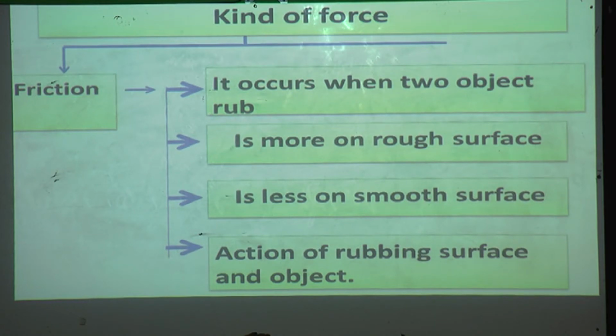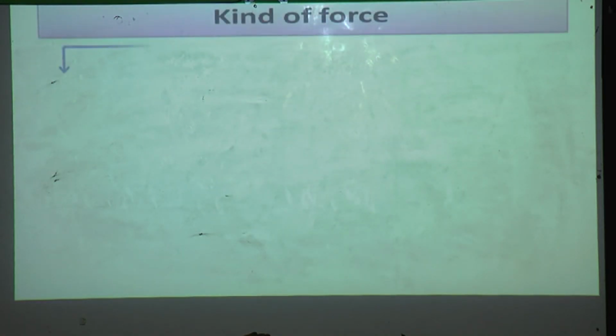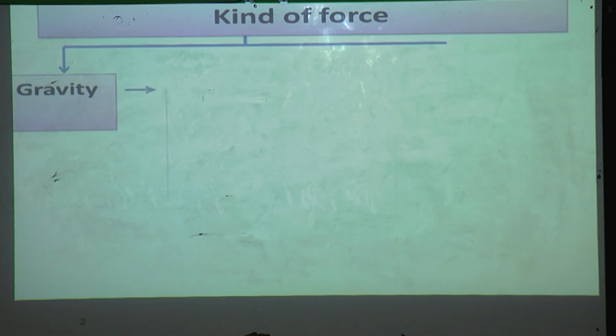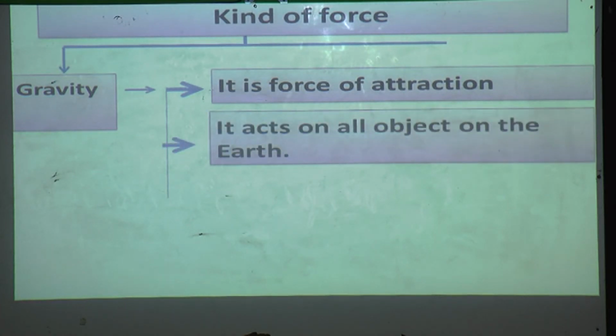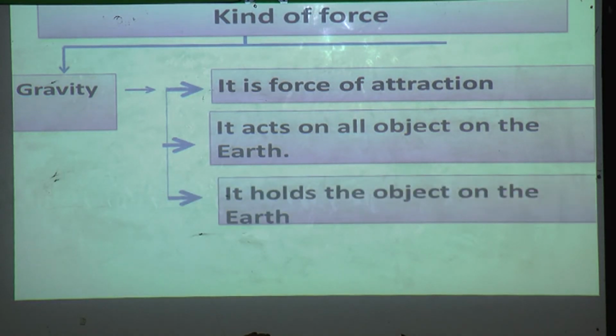When you run the car on a carpet, friction occurs in the car as well as in the carpet. Gravity. It is a force of attraction. It acts on all objects on the earth. It holds the objects on the earth. Because of gravity, the objects are held on the earth.